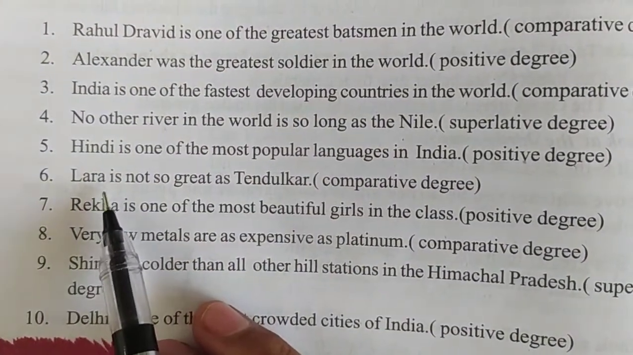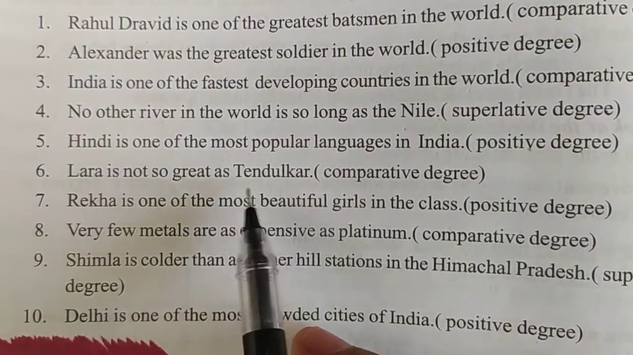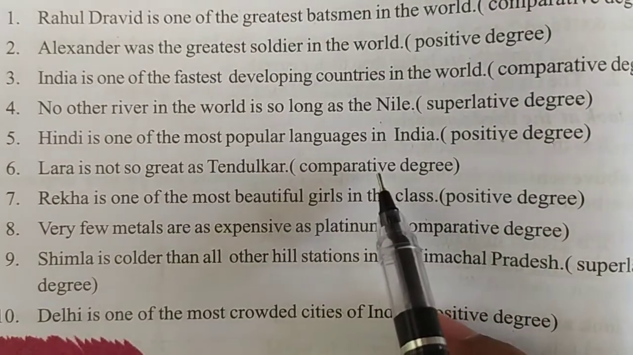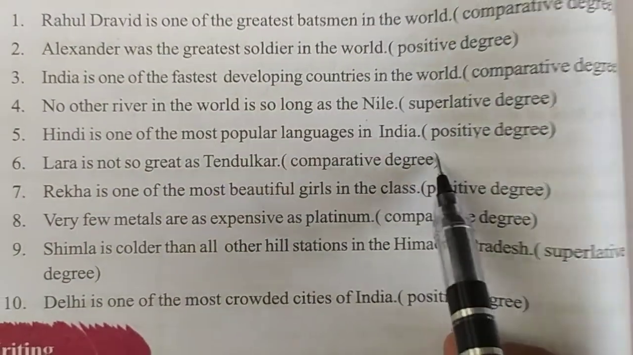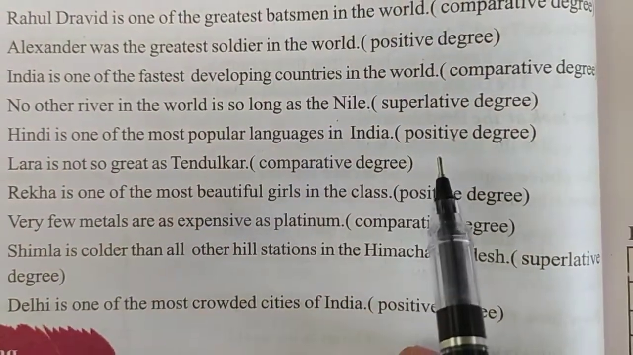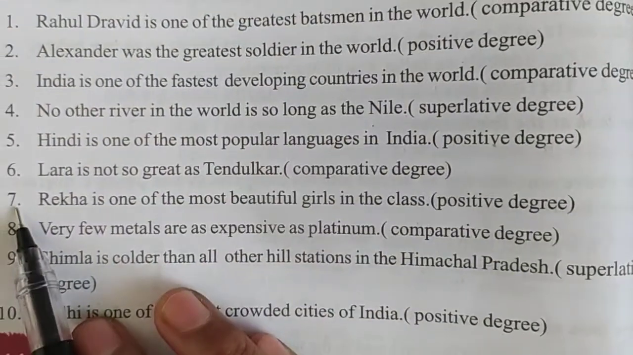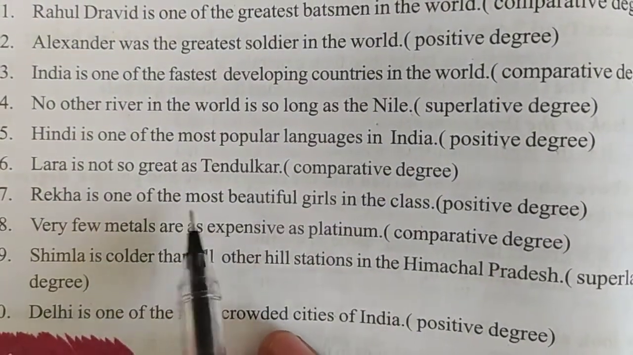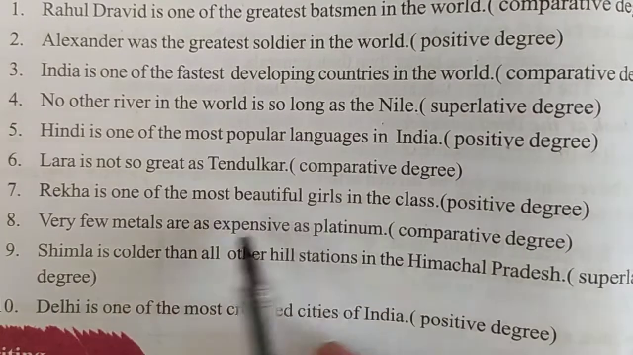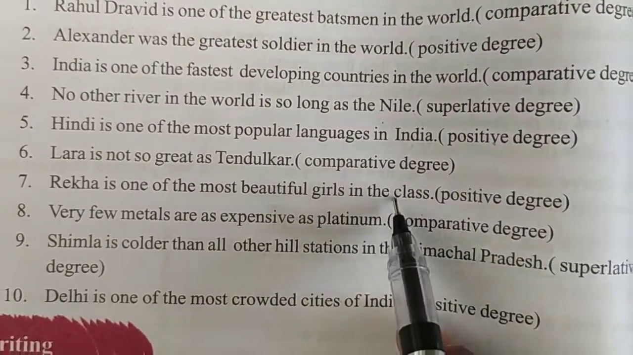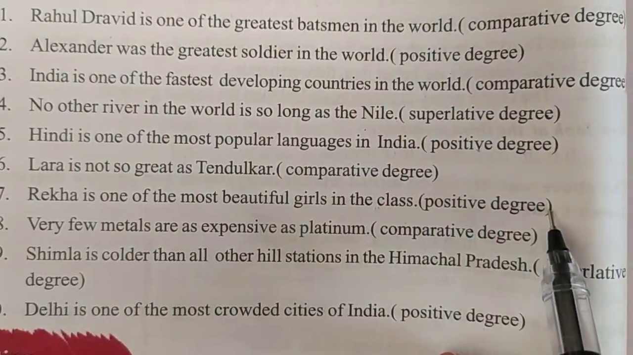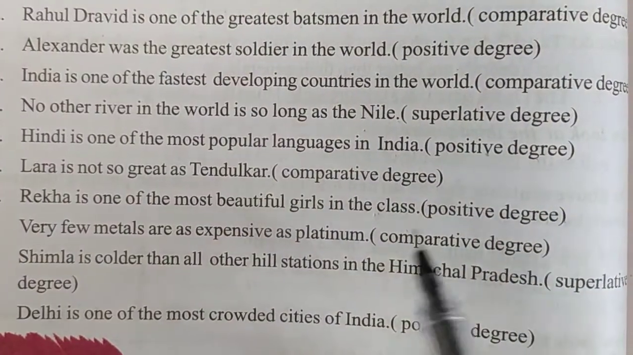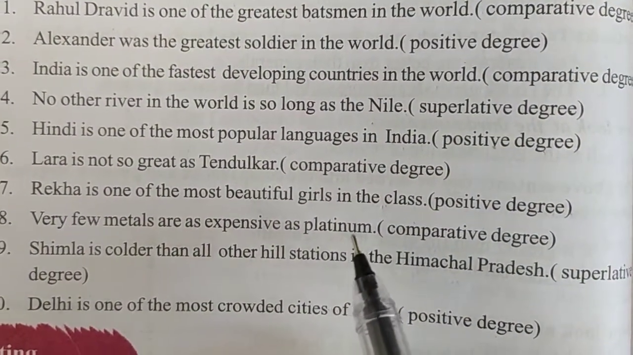Sixth one, Lara is not so great as Tendulkar. We need to change this sentence into comparative degree. Tendulkar is greater than Lara. Seventh one, Rekha is one of the most beautiful girls in the class. We need to change this sentence into positive degree. The answer is very few girls in the class are as beautiful as Rekha.